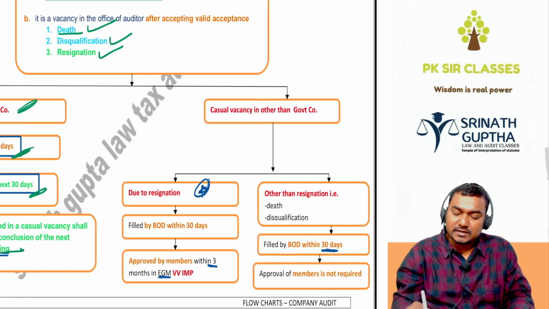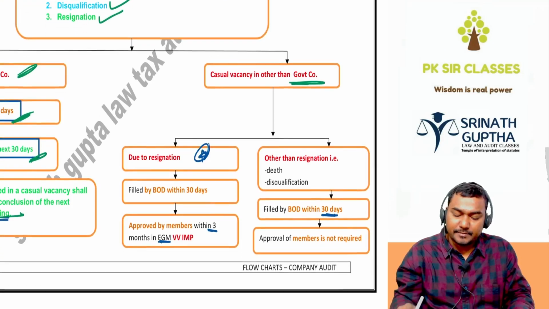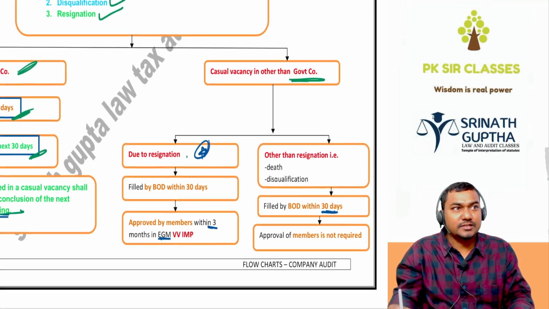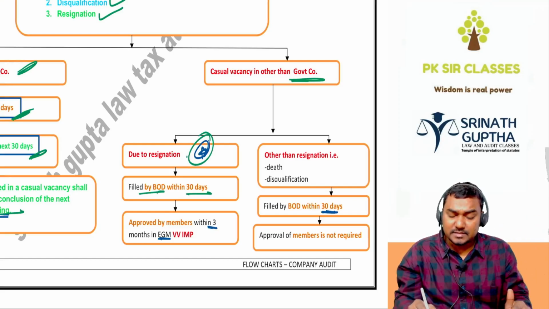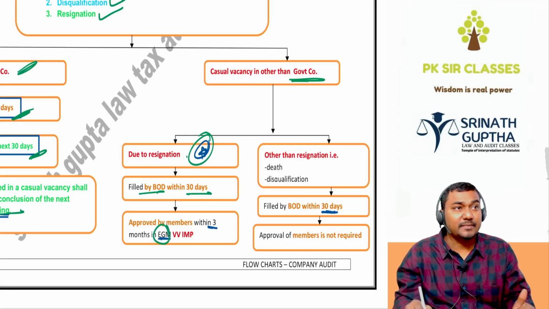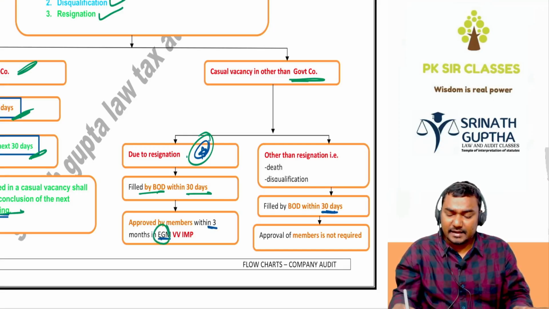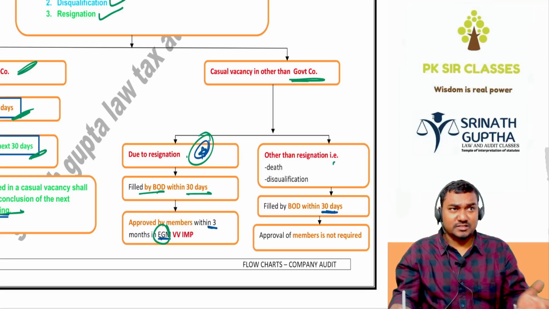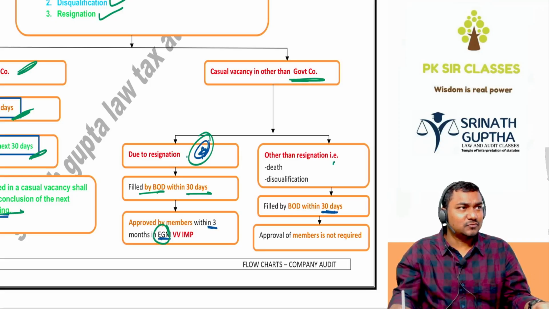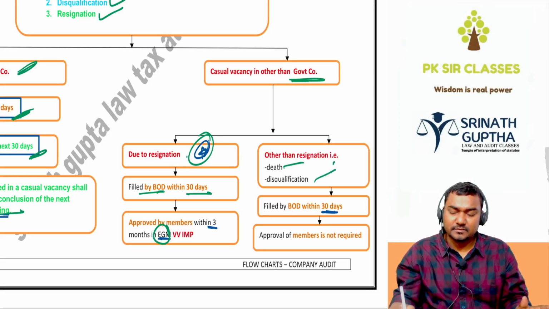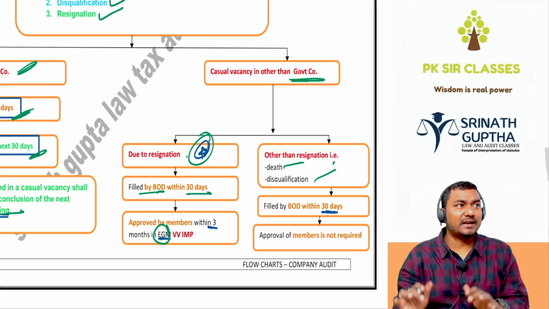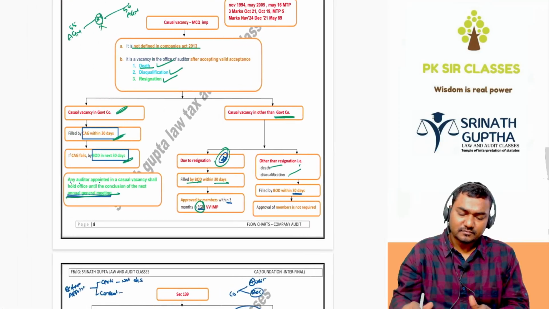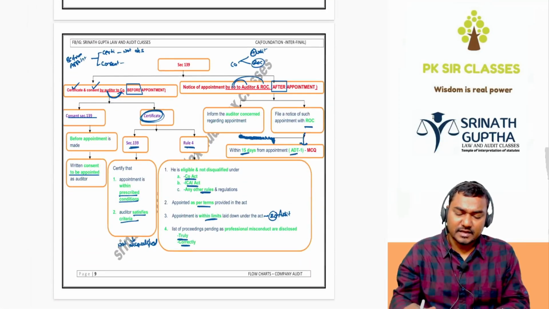Next, casual vacancy other than in a government company, due to resignation. Resignation is very dangerous, beta. So it is filled by the BOD within 30 days, subsequently approved by members in the EGM within 3 months. How many months? 3 months. And other than resignation, there is no such requirement. If the auditor dies, beta, what will we do? Nothing. In case of death or disqualification, the BOD will fill the casual vacancy. Members' approval subsequently in the EGM is not required. Okay beta? This also came 5 times in the exam, beta. Next.